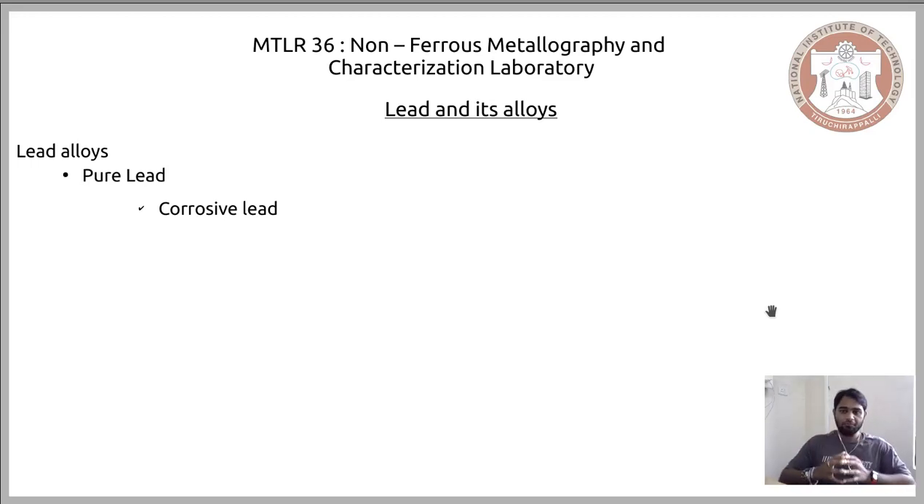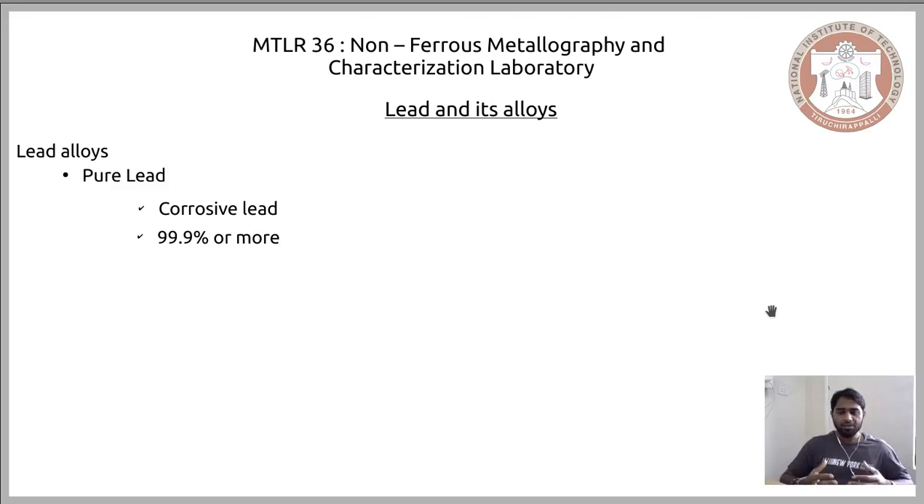Now the degree of purity, or the criteria to refer to a particular lead as pure lead, is that it should have at least 99.9% lead. When the amount of impurities or alloying elements is less than 0.01%, then we can call that particular material lead, pure lead, or corrosive lead.